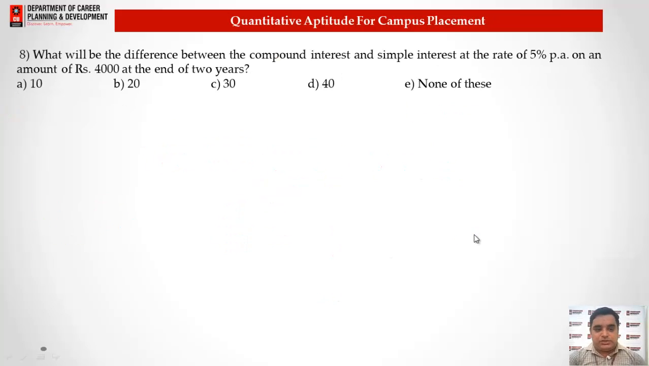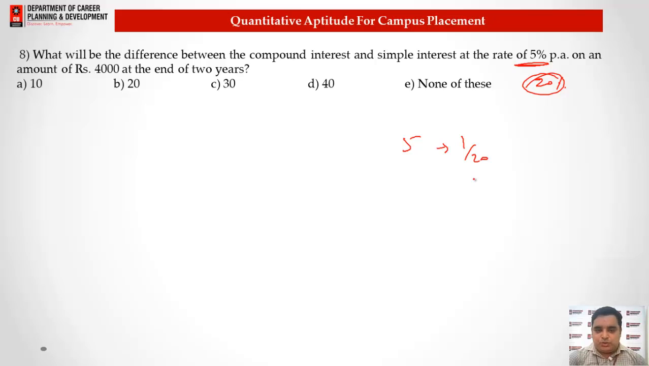Now let's have the next question, question number 8. What will be the difference between the compound interest and the simple interest at the rate of 5% per annum on an amount of rupees 4,000 at the end of 2 years? So what we need to understand in this question, the rate of interest is 5%. To find 5%, we need to divide the value by 20. Okay, 5% means 1 by 20th of the value.